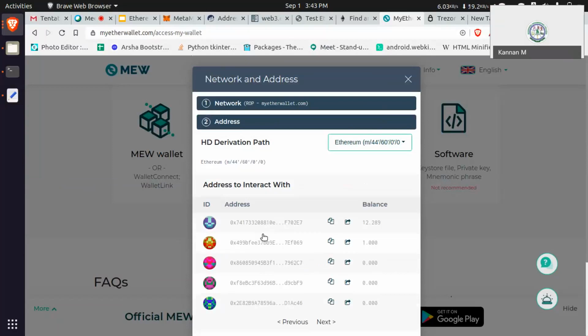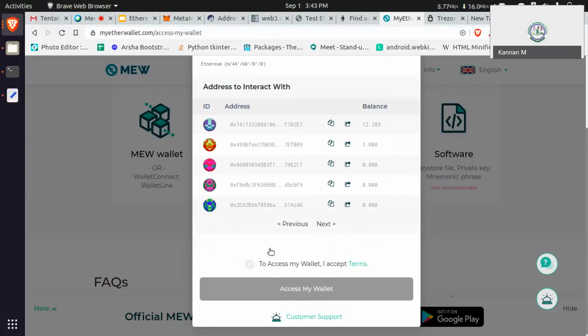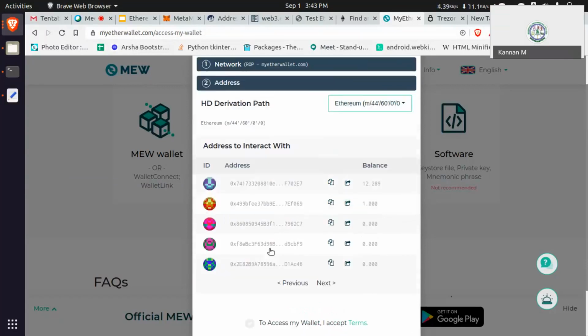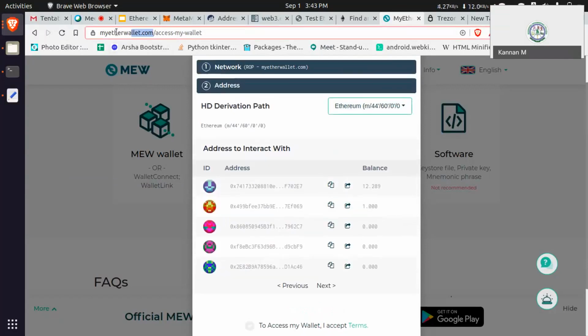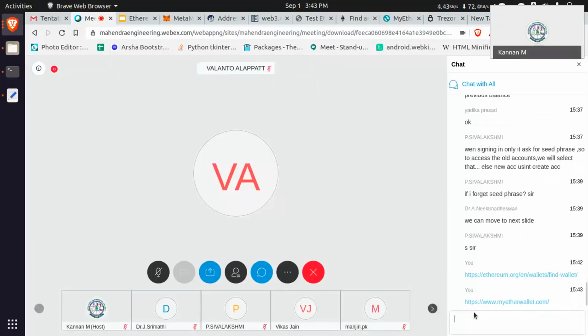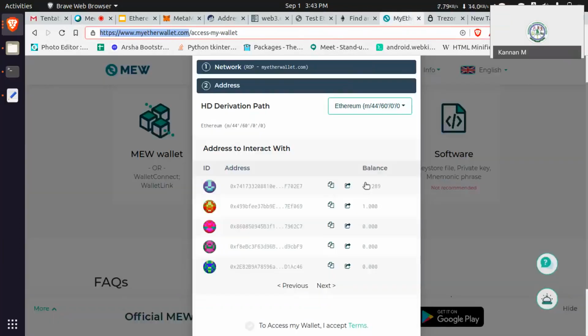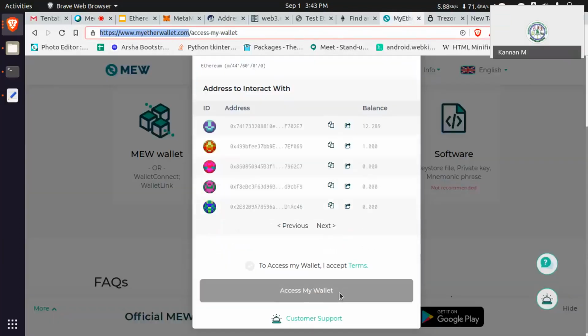What are the addresses I have? That balance is also in my Ether wallet. The seeds are created in MetaMask, but I can use those seeds in every wallet. That is the major advantage here. I'm just placing my Ether also. Just try to play with this, how accounts are created, how to play with those wallets, these kinds of things.